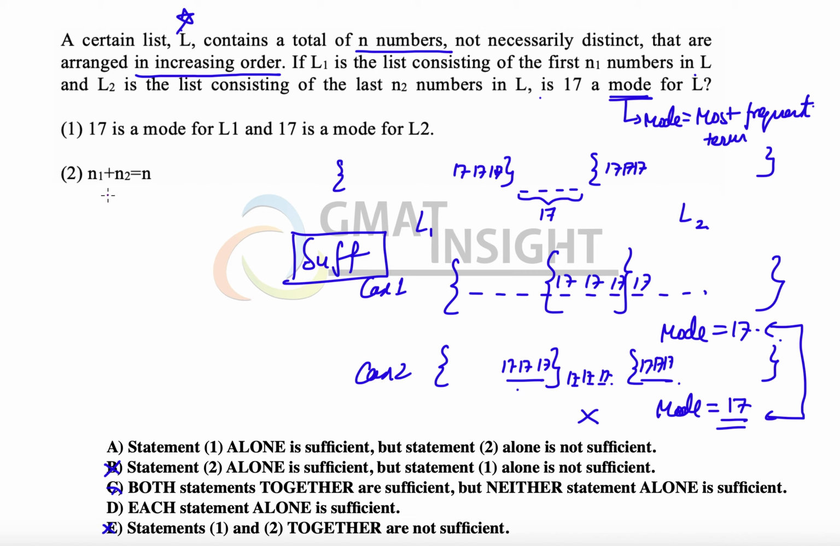The second statement says that n1 plus n2 is equal to n. That means the two lists do not have any intersection and the terms are completely arranged in these two lists only. But this statement does not give us any information about the possible mode of the two lists, and therefore this statement alone is not sufficient to answer the question. The answer becomes option A, which states that the first statement alone is sufficient but the second statement is not sufficient.